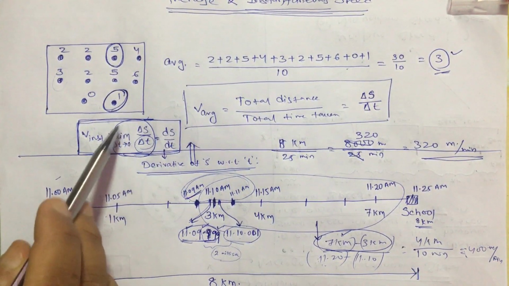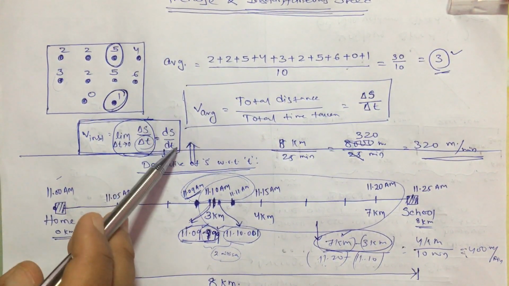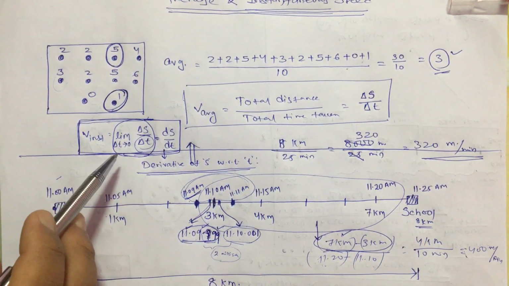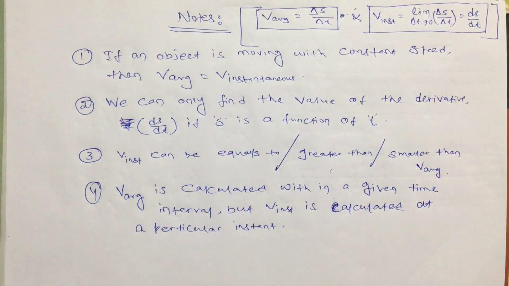Because every time you cannot use this. This is not the formula, this is the definition of derivative. You cannot use this to calculate the values of ds by dt. So in the next classes we will learn how to calculate this derivative for different functions, like polynomial, trigonometric functions, and all that. But here in this topic, now remember 3 very important points, the conclusions of what we learned today.